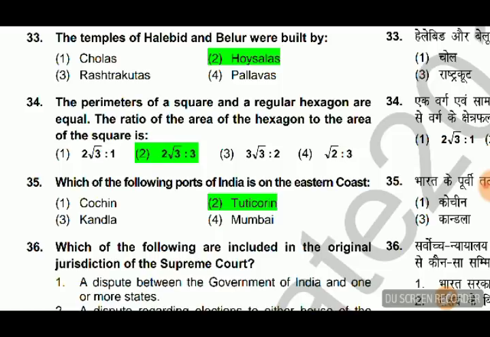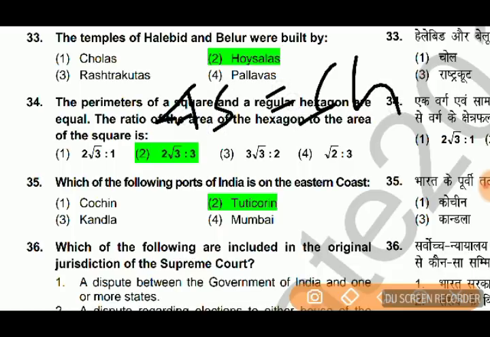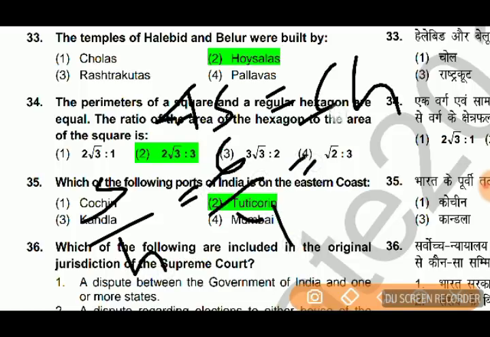It is asked that there is a square and a hexagon, and the perimeter of both is the same. The perimeter of the square is 4S and the perimeter of the hexagon is 6H, so both are the same. Let the side of the square be denoted by S. So the perimeter is 4S equal to 6H. So S by H is 6 by 4, 3 by 2.